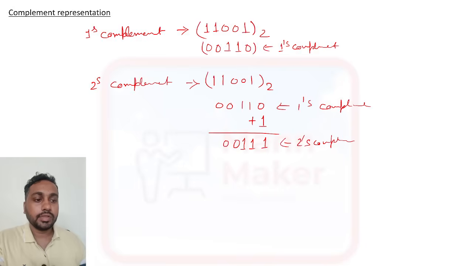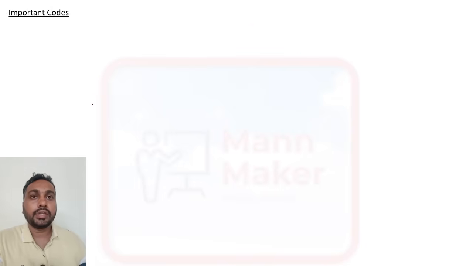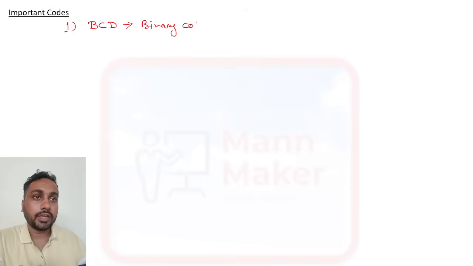So this is complement representation. Now, if we talk about some other important code, we have BCD. BCD means binary coded decimal.